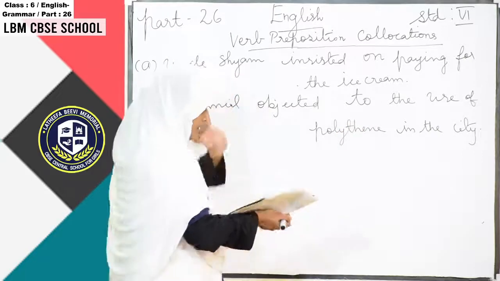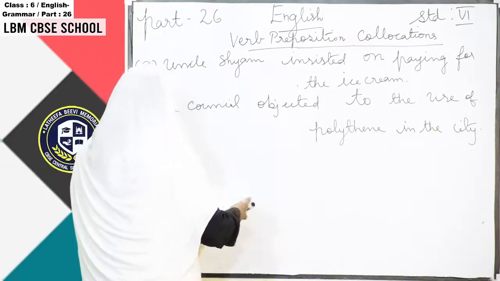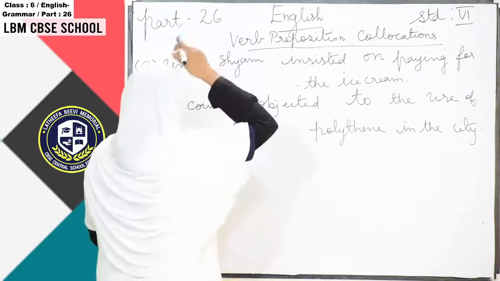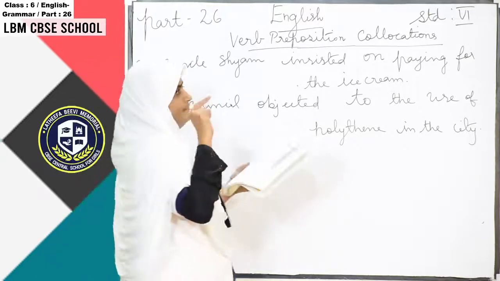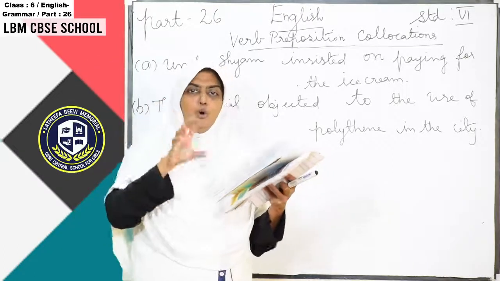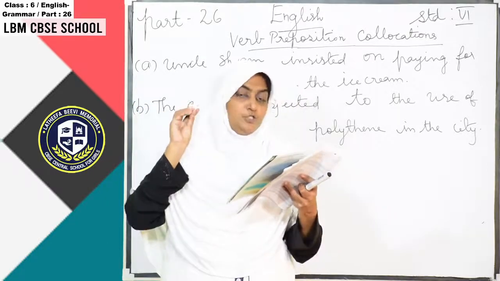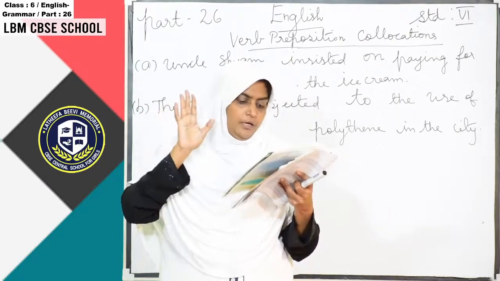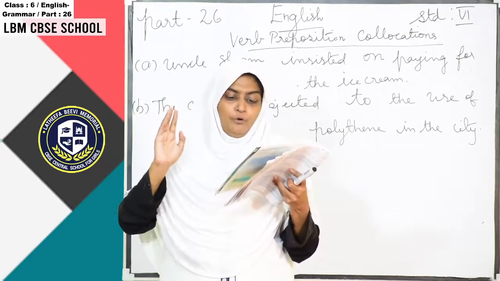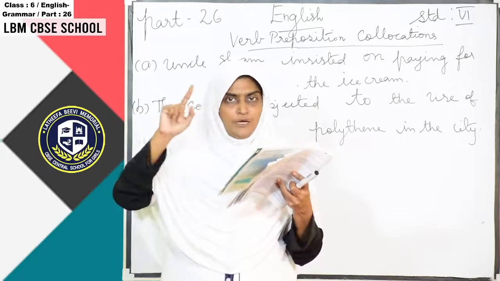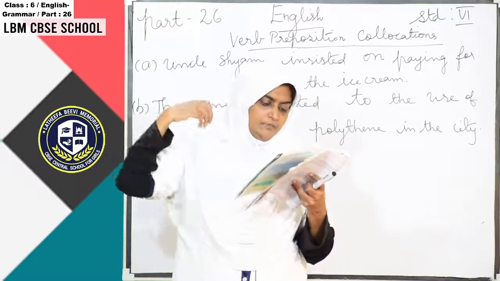Okay. And then C: Combine the egg yolk mixture with the flour and stir. So in this C sentence, there is no wrong word. There is no incorrect word, that is correct only. Combine the egg yolk mixture with the flour and stir, that one is correct. So we don't want to do any correction. Okay. D.